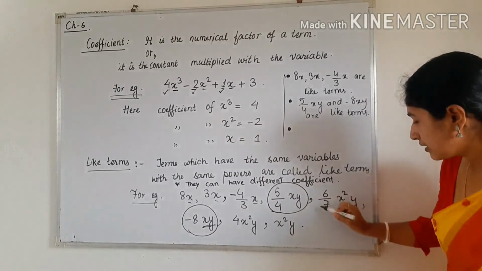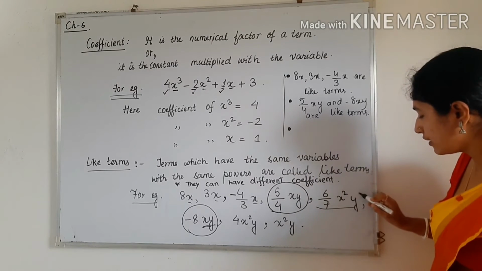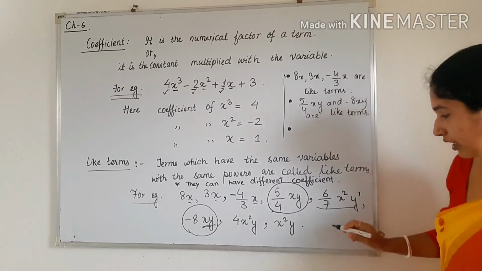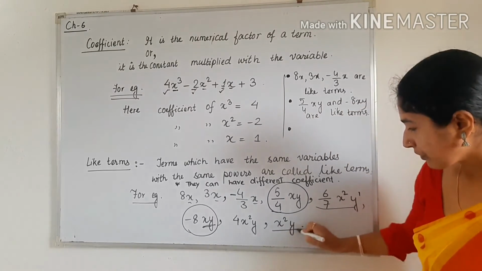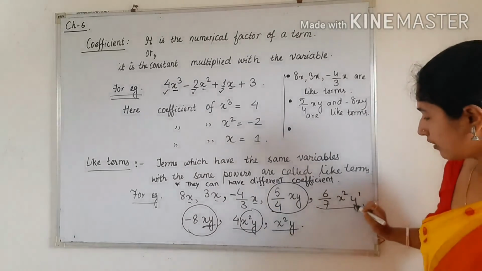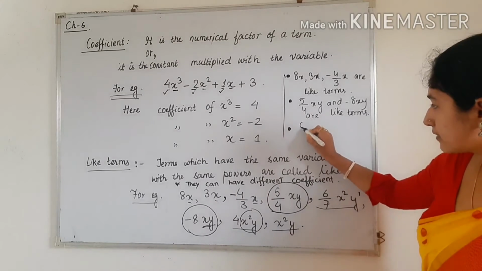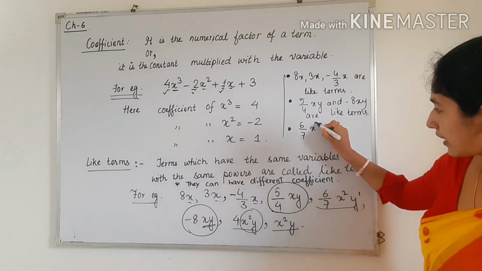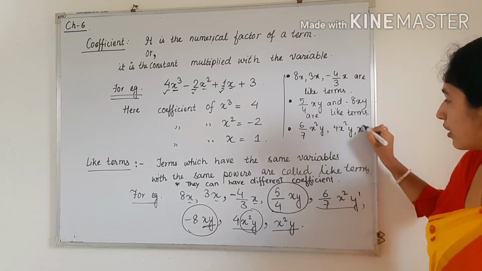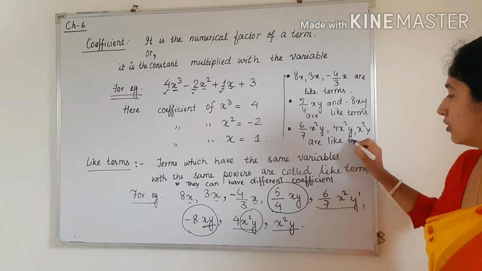Next term will be, see, 6 by 7 x square y. See here the power of x is 2 and the power of y is 1. Nothing is written, that means the power of y is 1. So here you can see this term, this x square y, the variables are the same, their powers are the same. So we can write in the next line 6 by 7 x square y, 4 x square y are like terms. Okay.